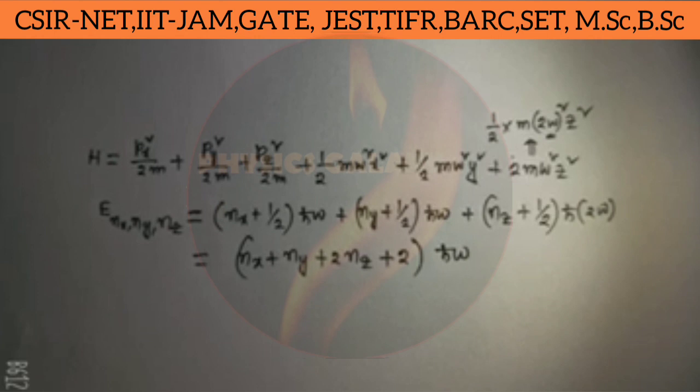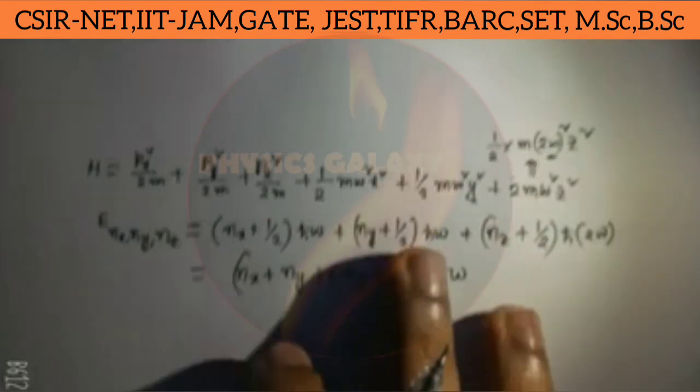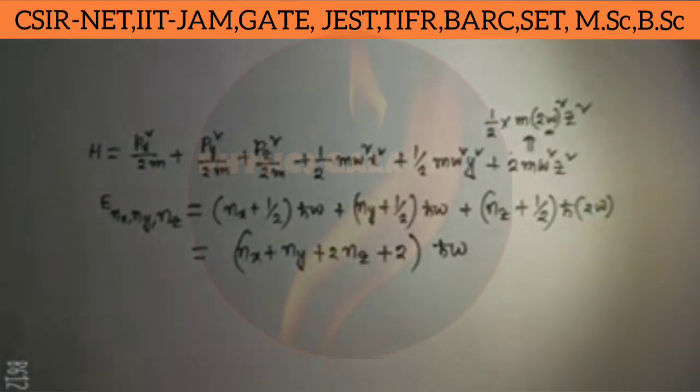Here the specific total energy of the system is given as 6 h cut omega. Now we choose two spin half particles in a specific state.